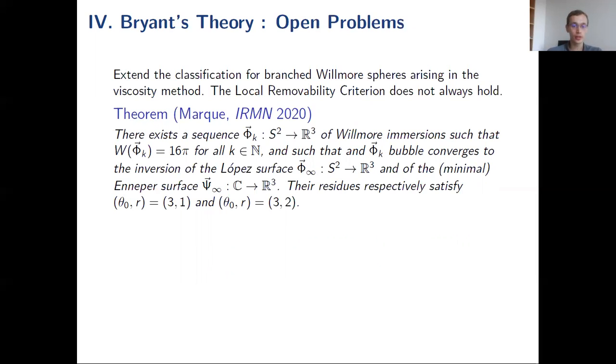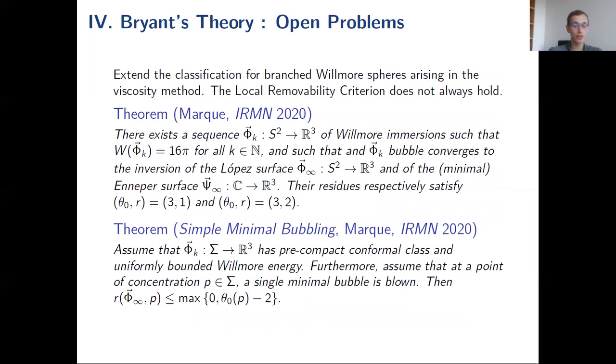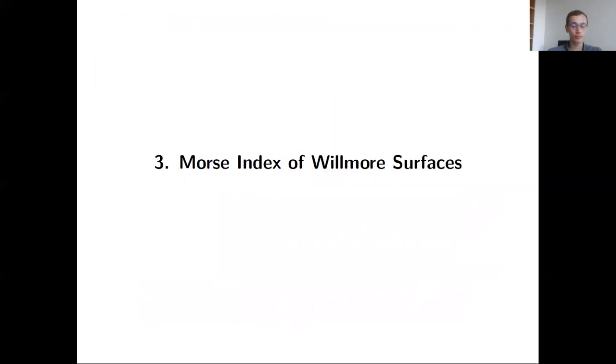And he showed that there's an example where a bubble will not satisfy the criterion, but the main surface will satisfy it. And in fact, he showed that it was a general phenomenon. If you have a sequence of immersions, and there will be a bubble, but the bubble will actually be a minimal surface, then the second residue for the macroscopic surface would be better than expected. Last part will be on the Willmore index of Willmore surfaces.